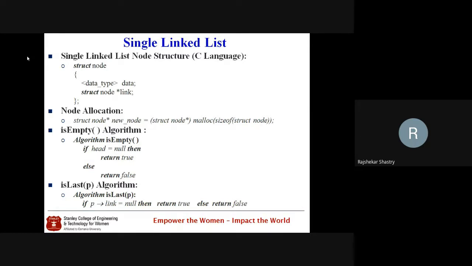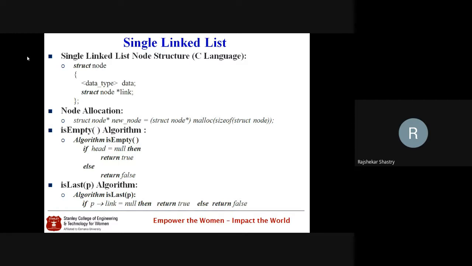So dynamically creating the node is nothing but what, sir? We have to take a pointer to which we allocate the memory with the help of maybe malloc or calloc. So that's the node allocation method which I have shown. And then isEmpty is very simple. In a single linked list, we take a pointer called head, and if that head itself holds null, then we return true, otherwise we return false.